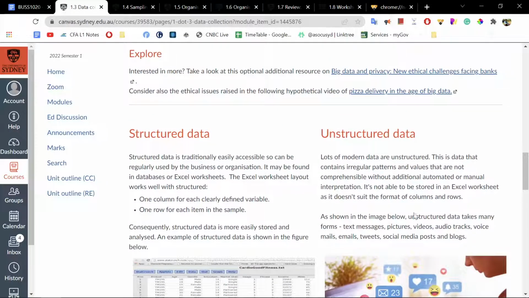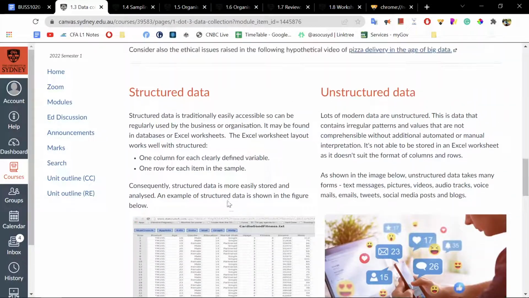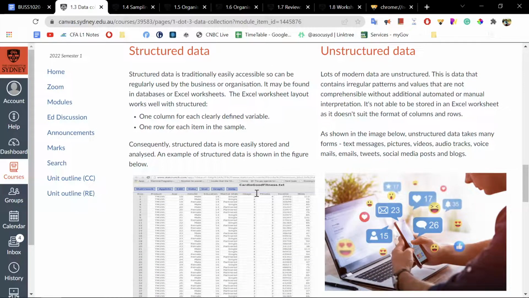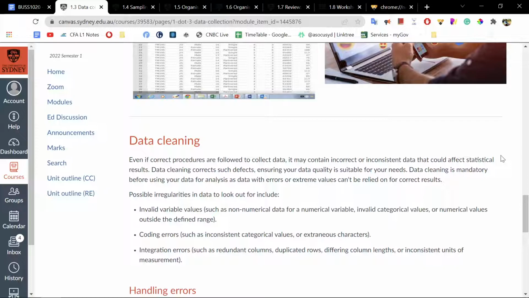Okay, so here we have some examples, such as structured data. Structured data is when data could be put into rows and columns. Structured data is traditionally easily accessible, such as stock prices, right? These are really structured data. Unstructured data, on the other hand, needs more interpretation. These data contain irregular patterns and values that are not easily comprehensible, such as likes, retweets, and emoji reactions. They do not have the same structure or organization that structured data does.